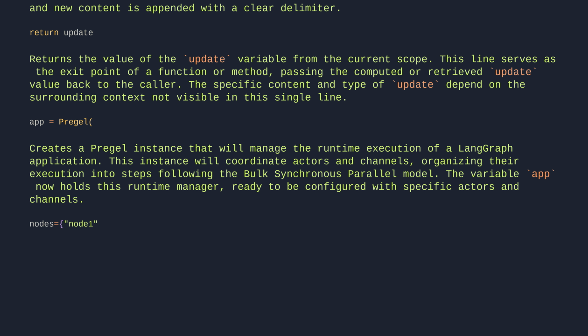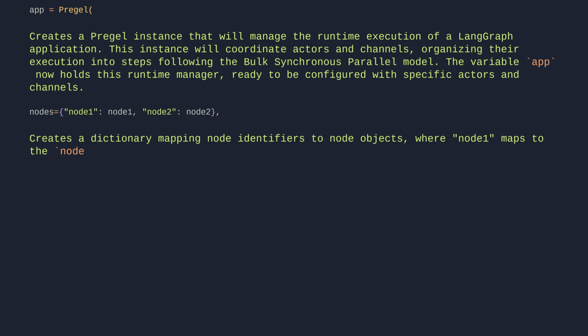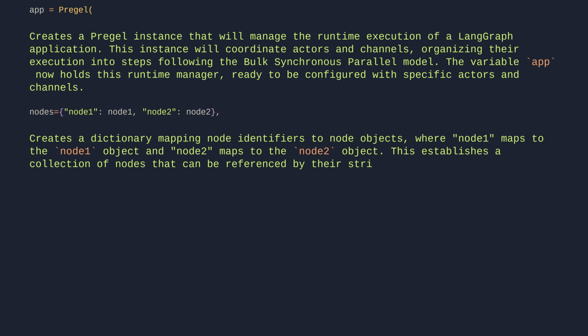Nodes: node 1, node 2. Creates a dictionary mapping node identifiers to node objects, where node 1 maps to the node 1 object and node 2 maps to the node 2 object. This establishes a collection of nodes that can be referenced by their string keys in a LangGraph application.